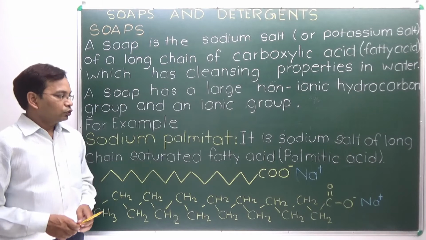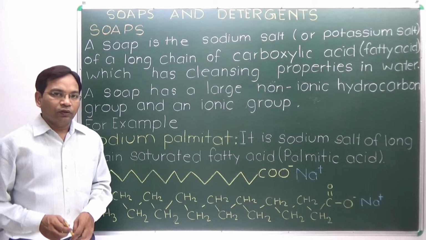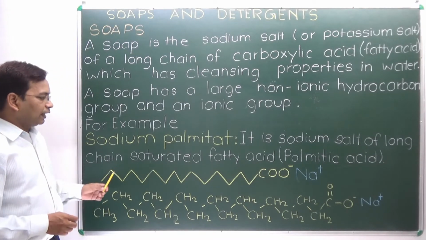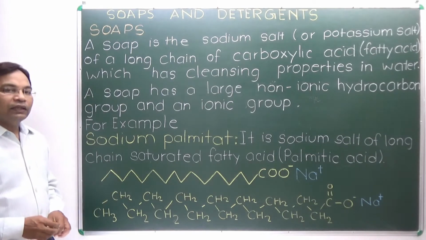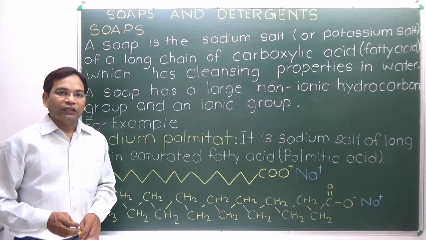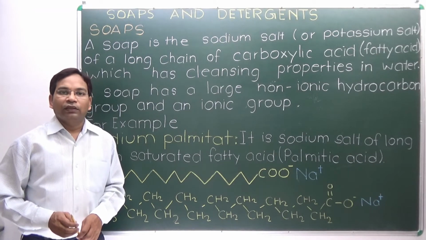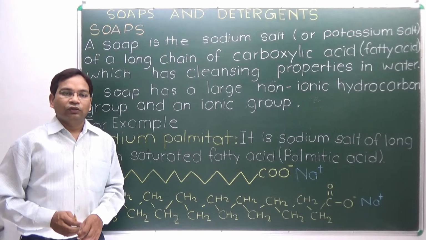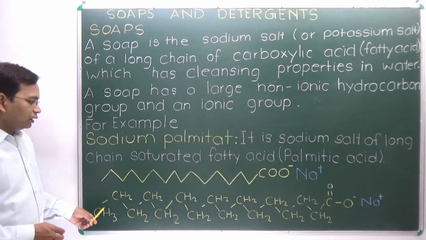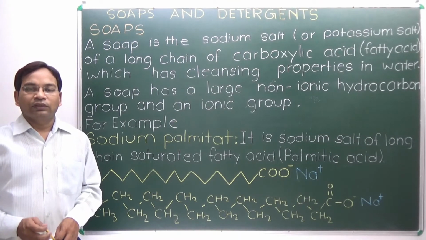Next example is sodium palmitate. Sodium palmitate is a sodium salt of the long chain saturated fatty acid palmitic acid, a 16 carbon carboxylic acid, salt with sodium. To prepare it, palmitic acid reacts with sodium hydroxide to form the salt sodium palmitate. Here the 16 carbon compound forms a salt with sodium.